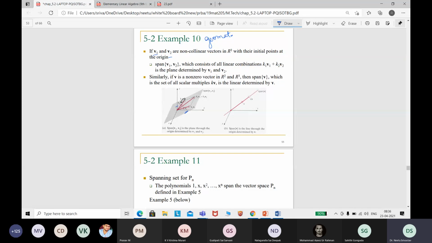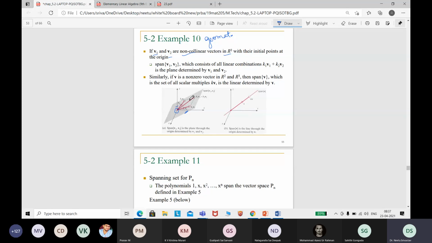Correct. So if you have V1 and V2, these are non-collinear vectors in the R3 plane, with their initial points kept at the origin here. Then the span of V1, V2 will be, I said, linear combination. So linear combination is nothing but, if you draw it in terms of vectors, when we are writing the linear combination of two vectors, it will be just the addition of two vectors.